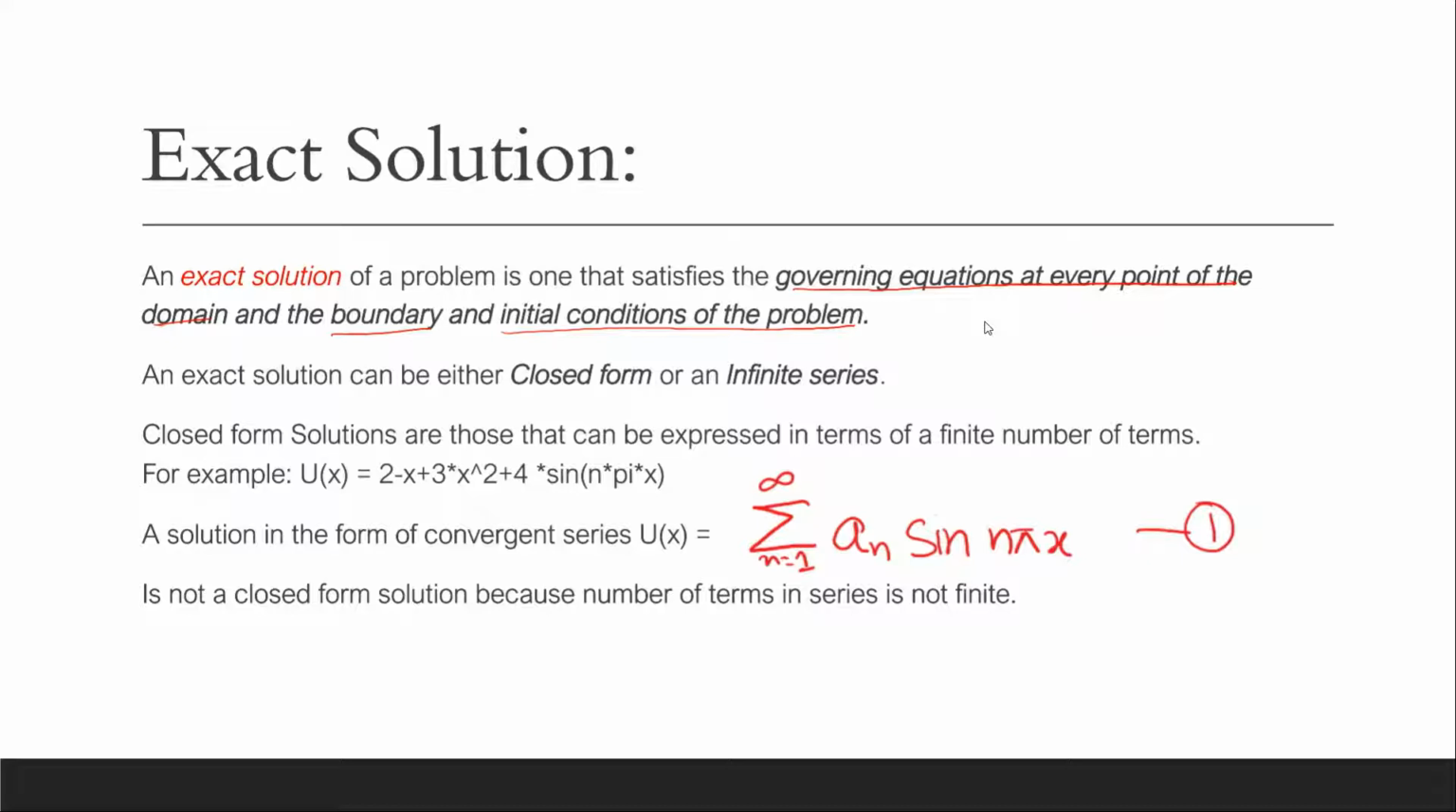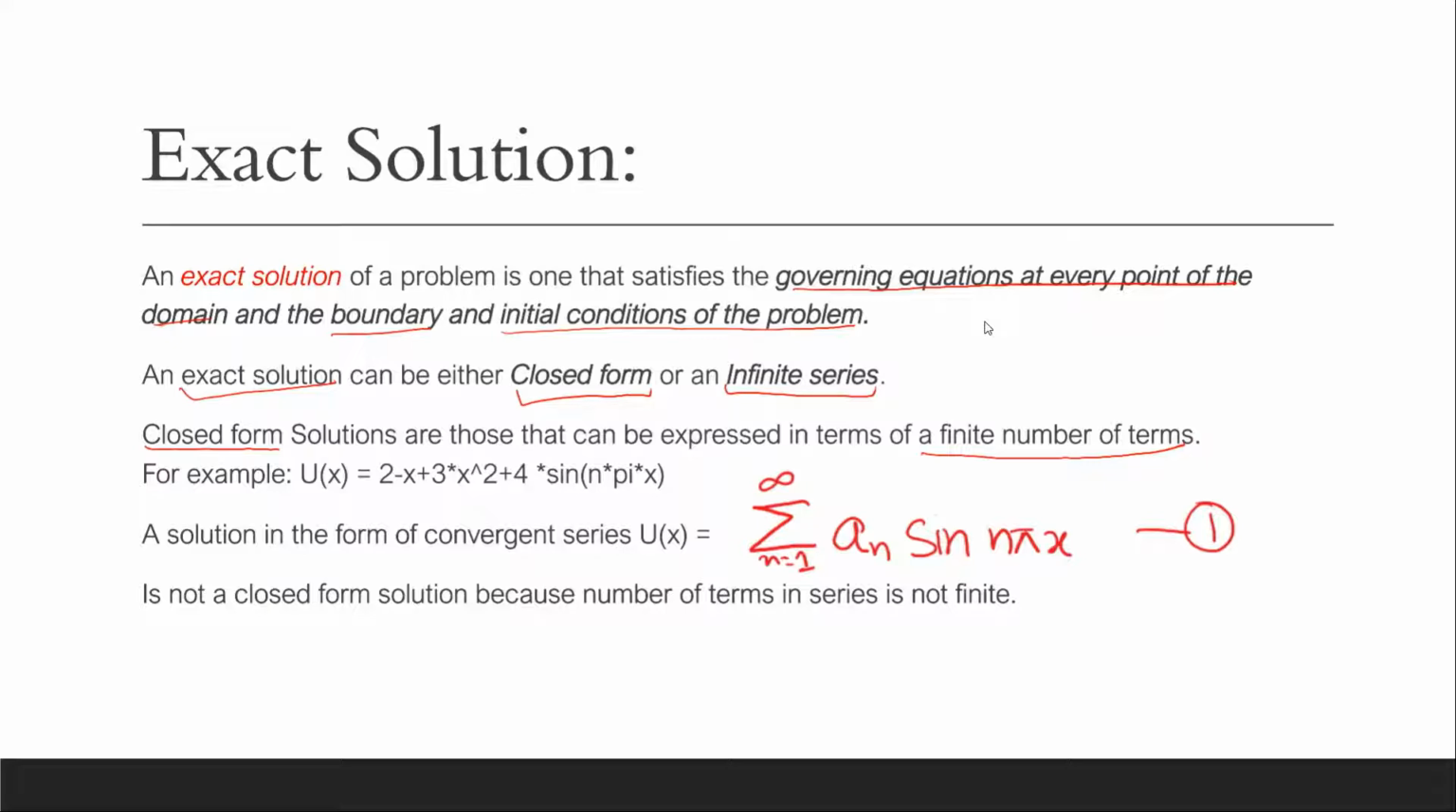Now, an exact solution can be either closed form or an infinite series. So what is a closed form solution? Closed form solutions are those that can be expressed in terms of a finite number of terms. Finite numbers, 10, 5, 6, any finite number of terms.